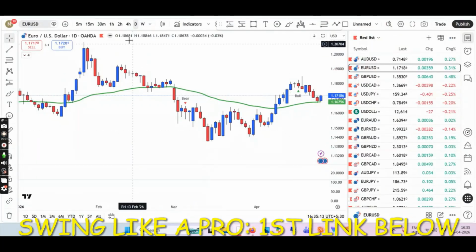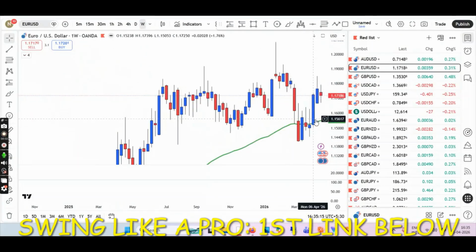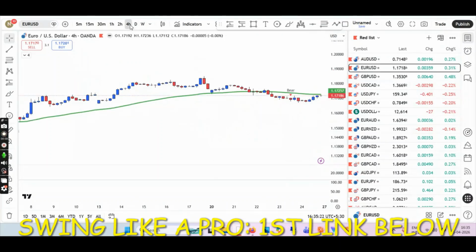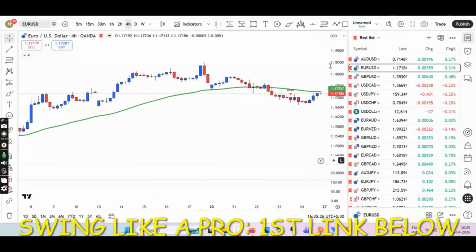Coming back to the chart, starting the top-down approach with weekly time frame. Weekly, we are bullish because we are above the EMA. Daily, we are still above the EMA, and 4-hour, we are below the EMA. So two time frames saying go long. In 4-hour, we have to wait and watch.